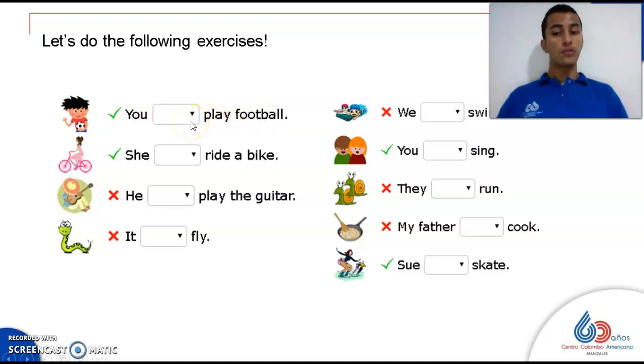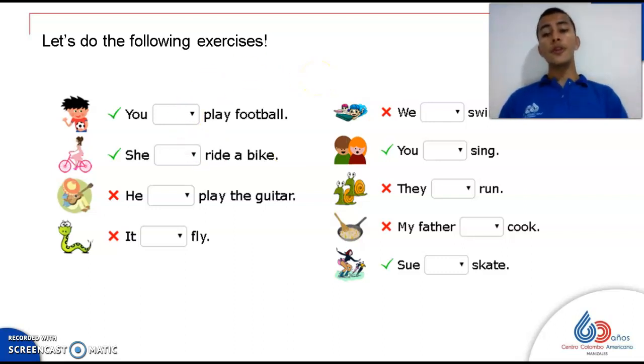I'm going to show you the answers after you do the exercise. So you are going to write these sentences in your notebooks. Then you do the exercise and you come back to continue and to see the answers. Okay, so stop the video for a while, write the sentences in your notebooks, do the exercise, and then you continue. We continue with the answers and with other exercises that I have for you. So stop the video and write the sentences, please.